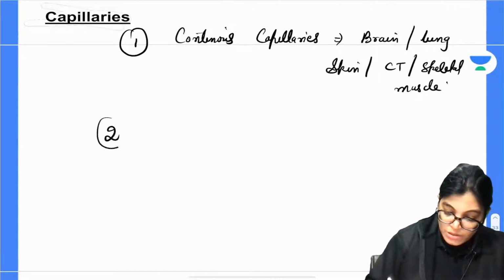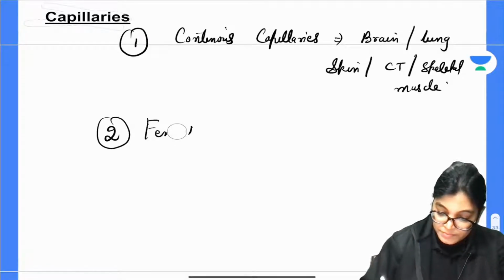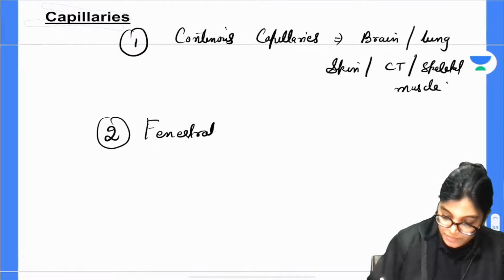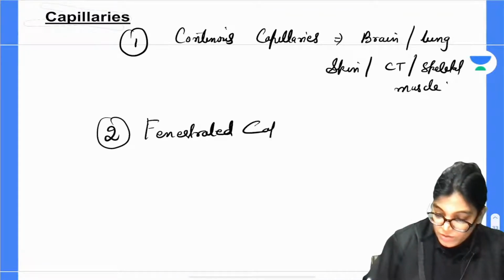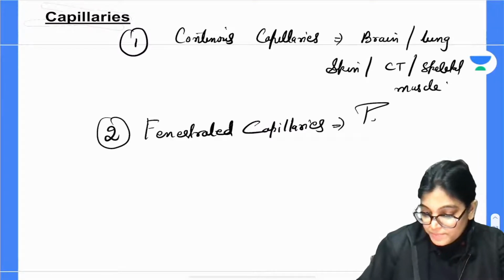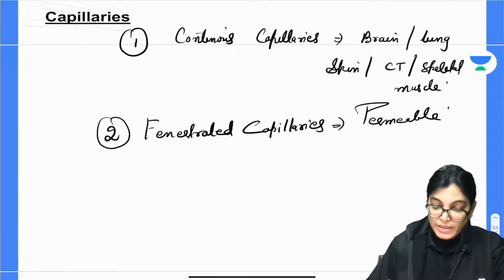If we talk about fenestrated capillaries, these are permeable capillaries having pores in the endothelium.